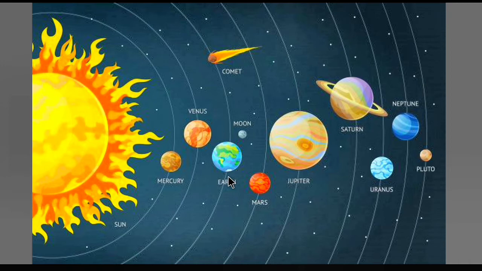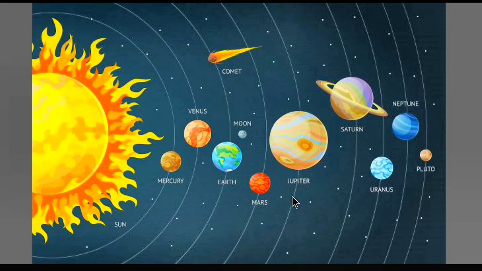That the Earth does not have its own light. Why? Because the Earth gets its light from the Sun, and a star has its own light. That's why the Earth is a planet. Because it is a heavenly body that does not twinkle and does not have its own light.